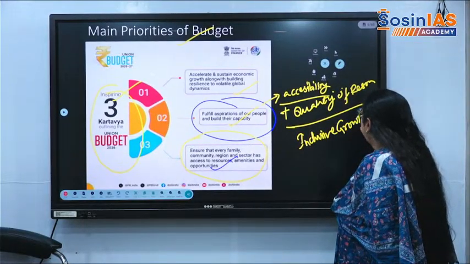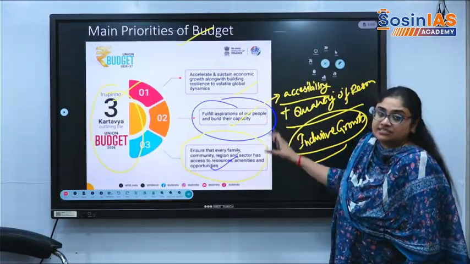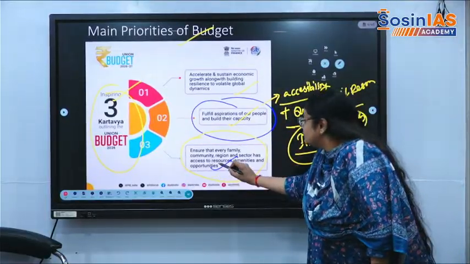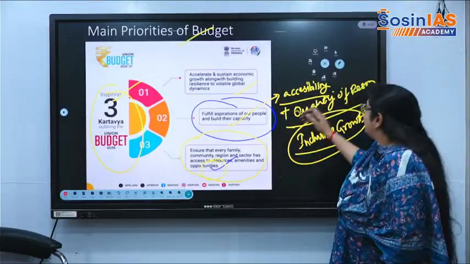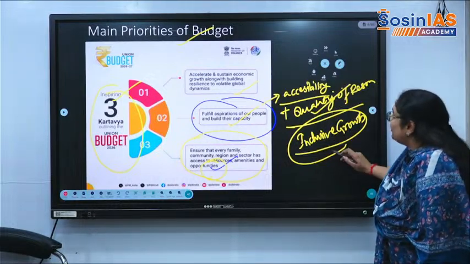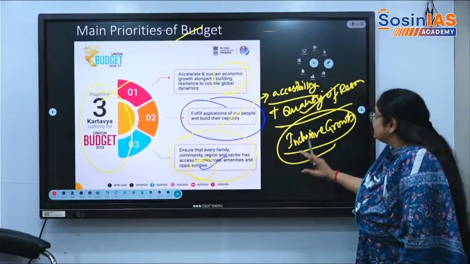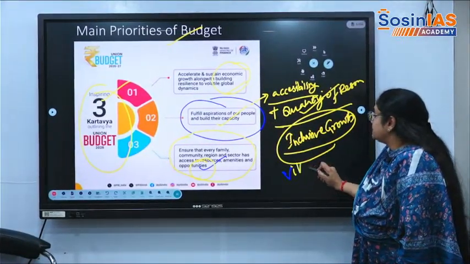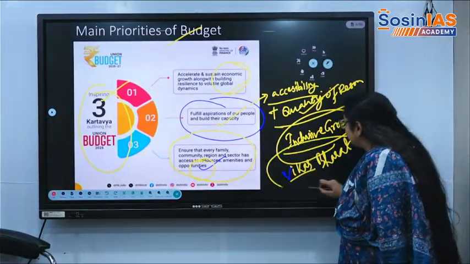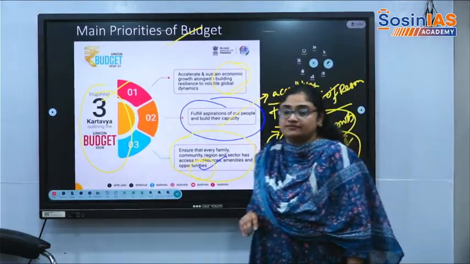That includes inclusive growth. That is what inclusive growth is. Inclusive growth does not mean growth is coming from different states. It should come from every household in every district, every rural area, every region. And there should be opportunities, and opportunity should be utilized by the people. Affordability and quality of resources need to be given, and the growth overall needs to be sustainable, and it should be continuing. Okay, so basically it is talking about Vikasit Bharat, Sabka Saath and Sabka Vikas goal, and this Vikasit Bharat itself will signify that there should be inclusive growth.